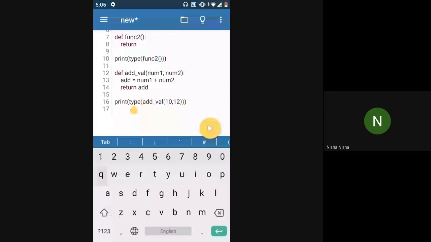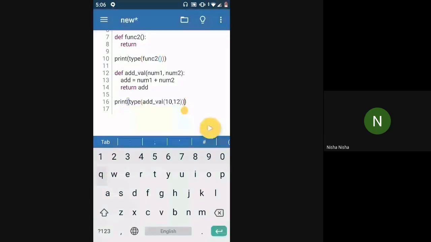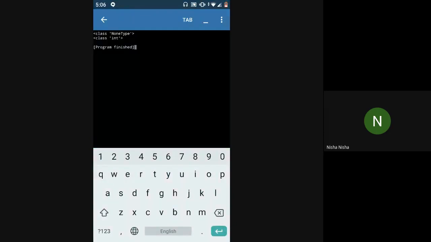Then the type of that will be determined, and whatever is outputted by the type function will become an argument for the print function. So that will be printed in this case. If I check this now, it is saying int.